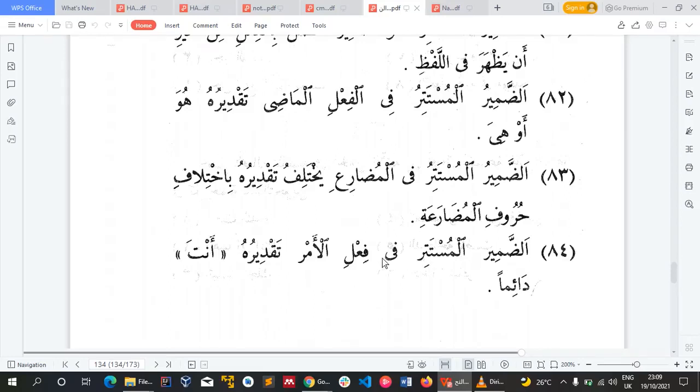Ad-damir mustatir fi fi'l al-amr. As for fi'l al-amr, meaning the imperative verb, the damir mustatir taqdiruhu anta da'iman. So for fi'l al-amr, the only one we have is for anta. We don't have it for antuma, antum, anti, or antunna. It's only for anta, meaning just second person masculine singular, that is the only one we have damir mustatir for. I hope it's clear. So ad-damir mustatir fil fi'l al-amr taqdiruhu anta, its estimation is only anta, da'iman, always.